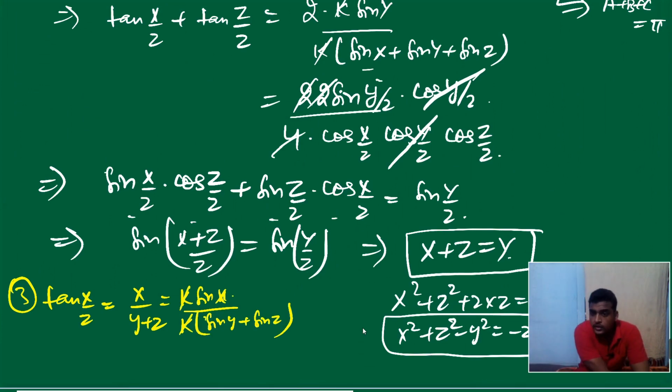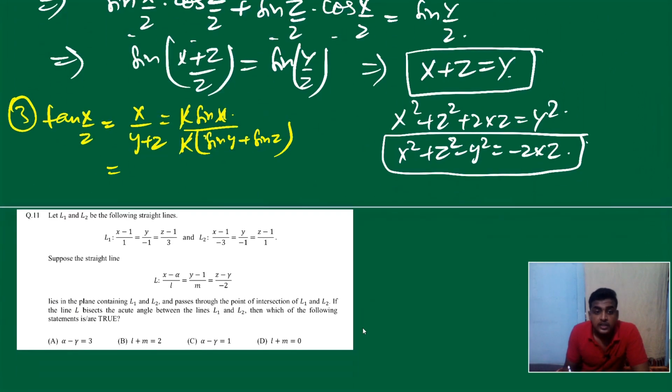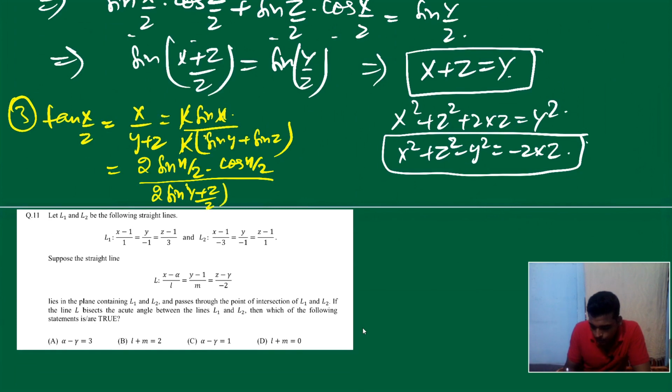It is 2 sin (c plus d) by 2 cos (c minus d) by 2. If you solve it, the thing will be twice sin x by 2 cos x by 2 upon twice sin (y plus z) by 2 cos (y minus z) by 2.